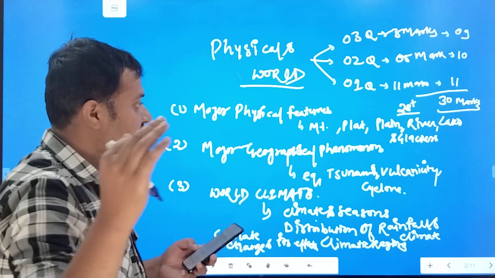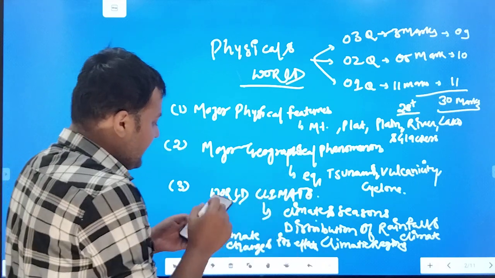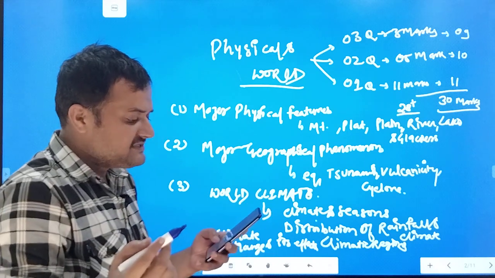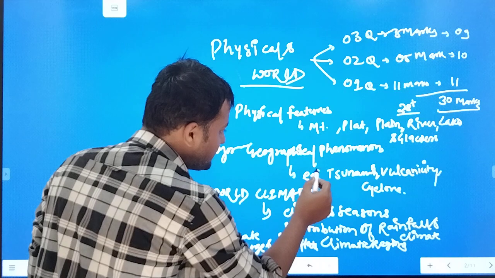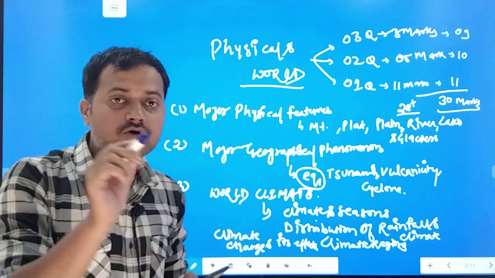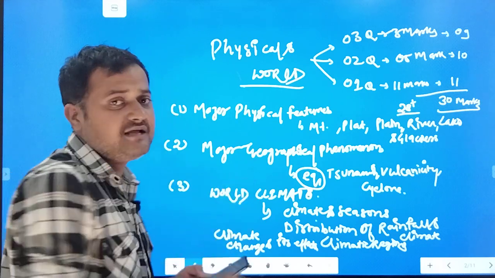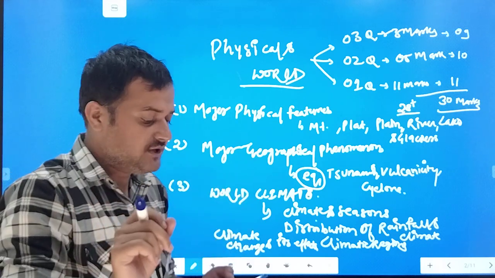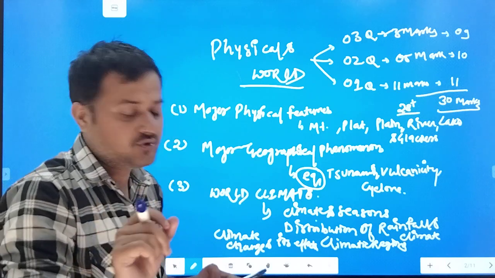Like the last year question of 3 marks: write the name of the instrument used to measure the intensity of an earthquake. Intensity, it's a very easy question. They have mentioned the topic earthquake and asked only from here. They have not crossed the syllabus. This is what I want to say to you: whatever is written in the syllabus, you just have to cover that much only. If you cover that much, you will surely and definitely score the marks.